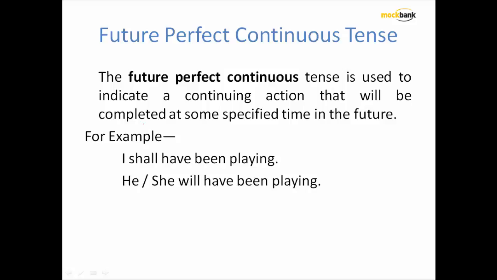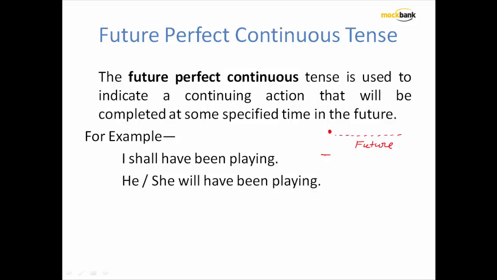Unlike in future perfect tense, where the action is initiated in the future and terminated in the future, what is going to happen over here is the action will begin in the future and will be continued in the future. So if you have to understand from the timeline, let's say this is where I am as of now, this is the future, this is the future.